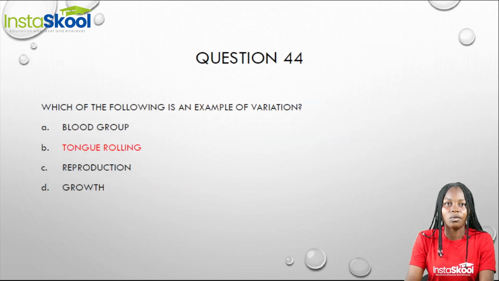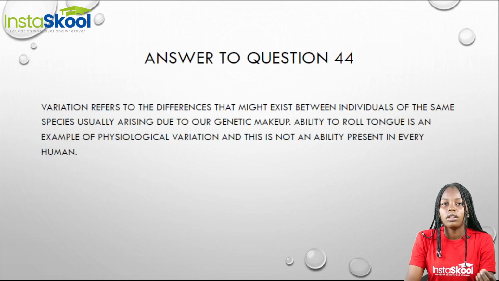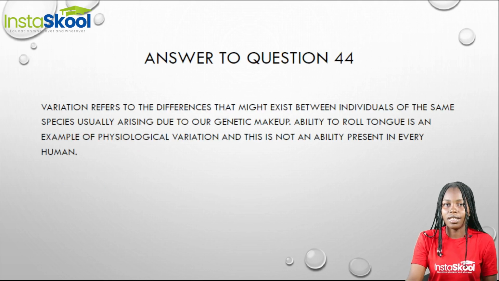Question 44. Which of the following is an example of variation? Now, variation is the differences that exist between individuals of the same species, and it usually arises due to our genetic makeup.